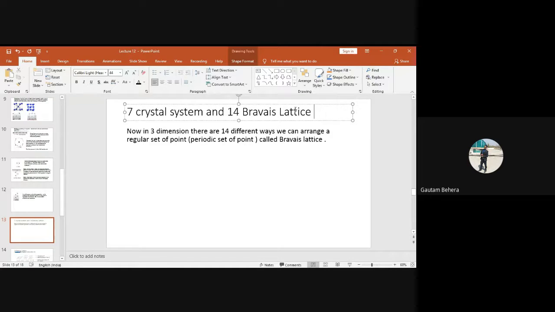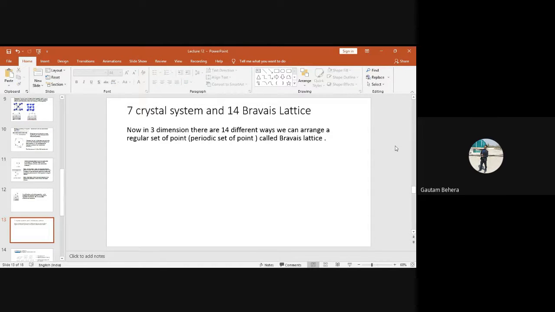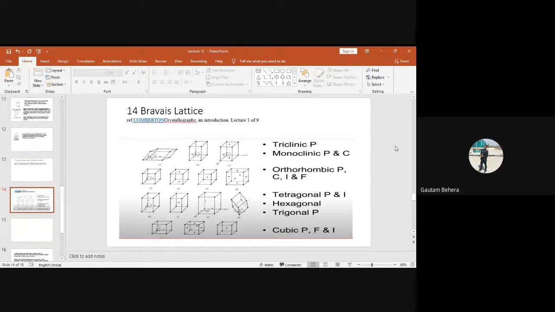Right? So you can take any crystalline system. Finally, you'll end up with 7. More than that will not be available. Similarly, you can take any lattices. Finally, we'll have 14 Bravais lattices in 3-dimension. But if it is a 2D lattice, then only 5. Okay. So these are the 14 Bravais lattices we can have.